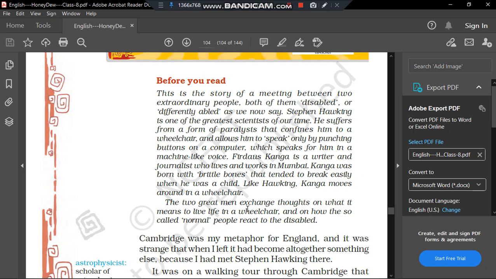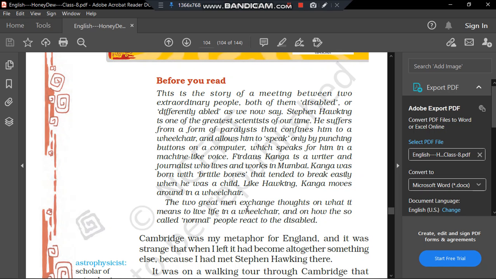But when he saw Mr. Hawkins, he felt very happy. He felt very privileged for the small things that he could do, like he could write, he could speak, he could move his hand. All these things that he thought very trivial, that he did not even care about at first, he felt very privileged to have them, to have the ability to do such trivial things as blinking the eyes. So he felt very privileged about that, and after meeting him, he felt very exhilarated.